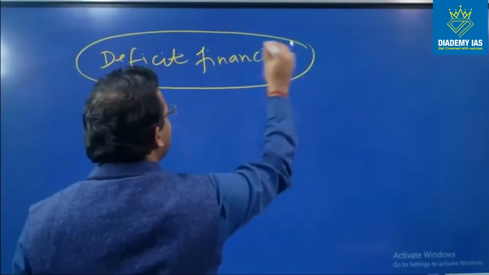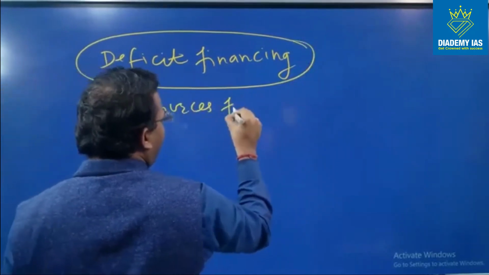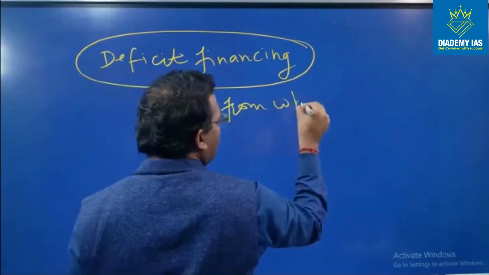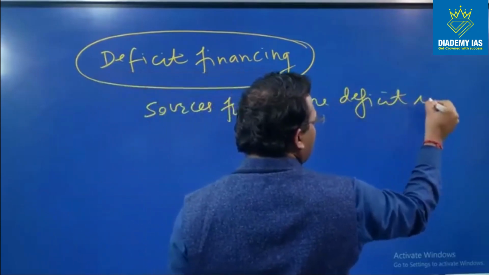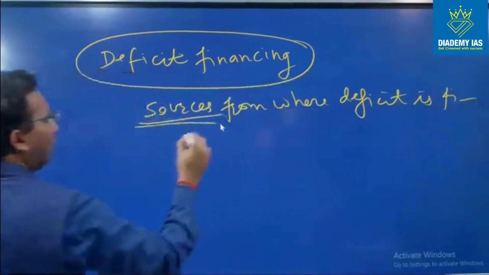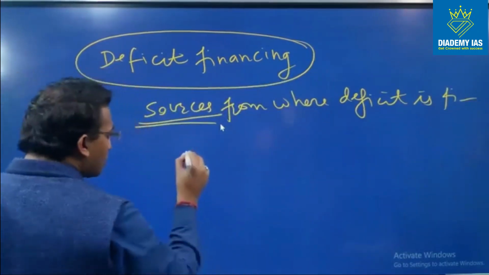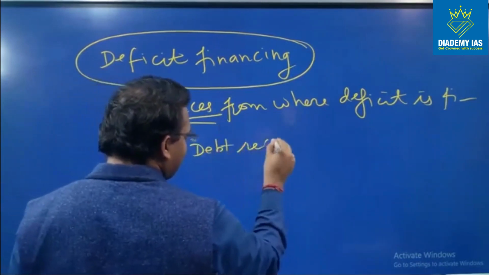Deficit financing means what are the sources from where the deficit is financed. Very simple, right? What are the sources? So what can be the sources? Sources can be all debt receipts, right?